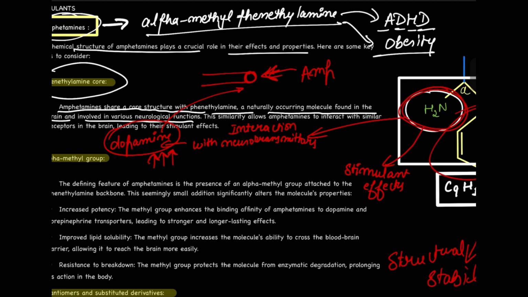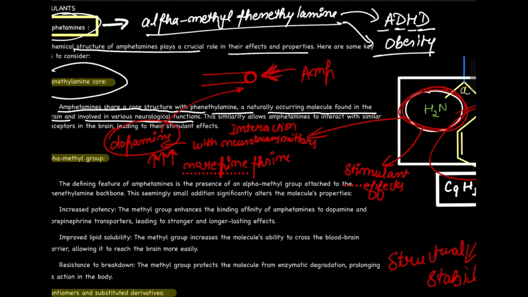Because of this, because there is the binding of the receptors, binding to these receptors, amphetamine disrupts the reuptake and metabolism of dopamine, and there is one other also, which is known as norepinephrine. Okay, and because amphetamine has taken their positions, the presence of dopamine and norepinephrine in the body starts increasing. Because of this increasing concentration of these neurotransmitters, this will lead to the stimulant effects of amphetamines.